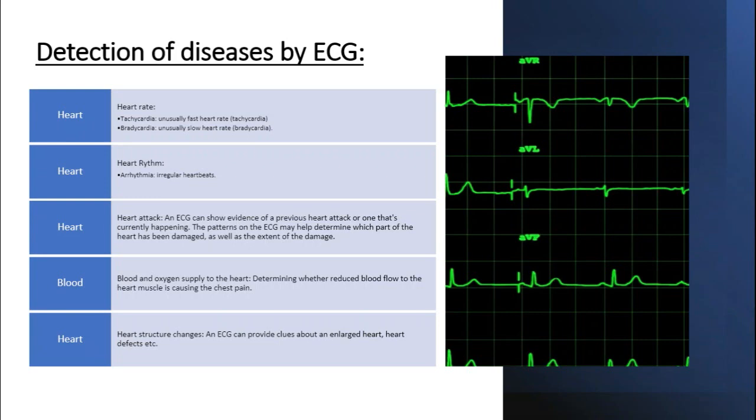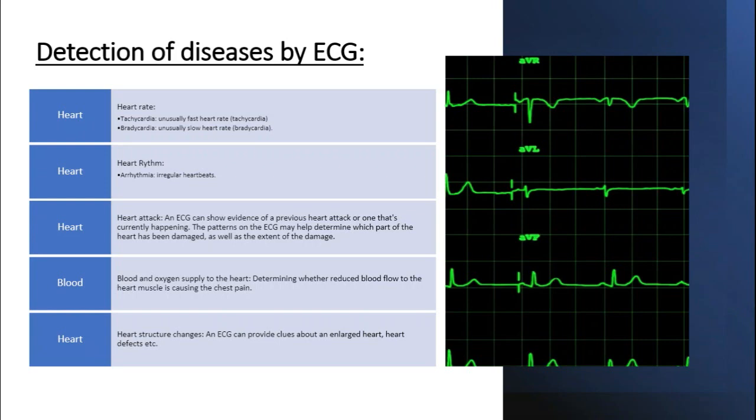Second, it comes to the heart rhythm. Arrhythmia means an irregular heartbeat, a missed heartbeat, or anything like that. An ECG test can detect it. Third, and it's the most important point, is the heart attack. An ECG exam can show us if a patient has had any previous heart attack or is going through a heart attack, and it can also tell us which part of the heart is affected and the extent of the damage.